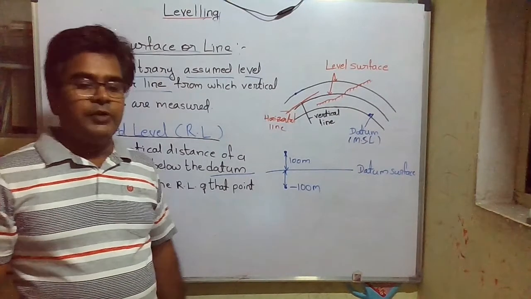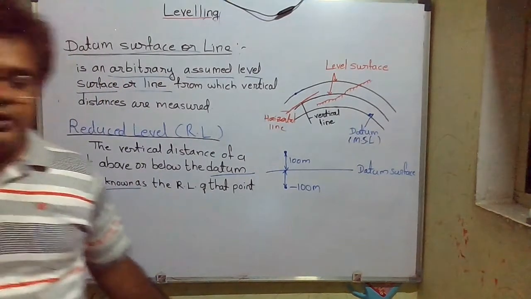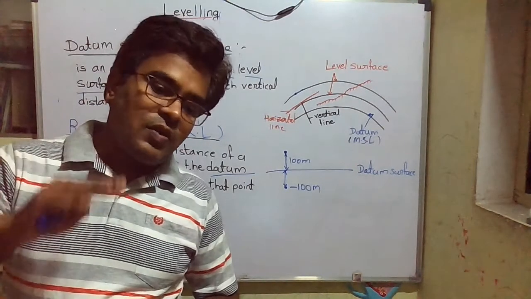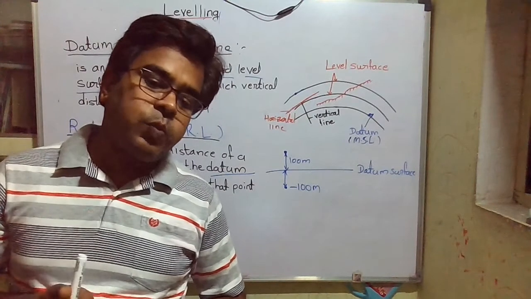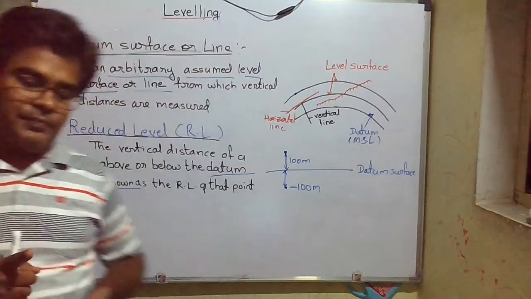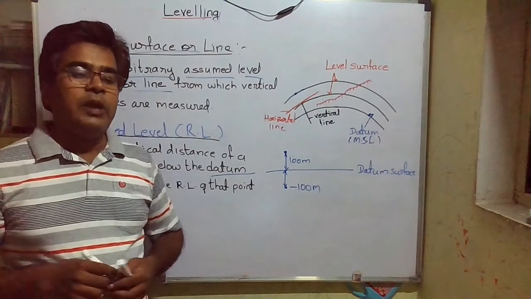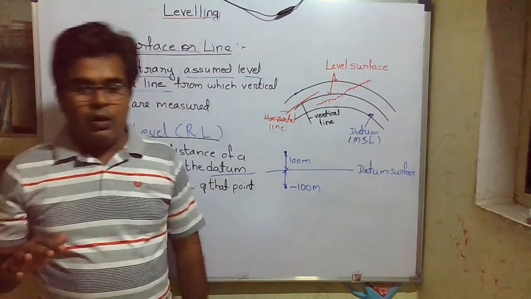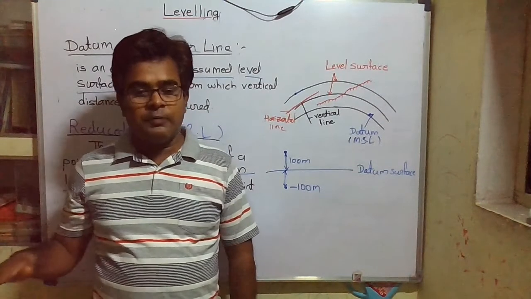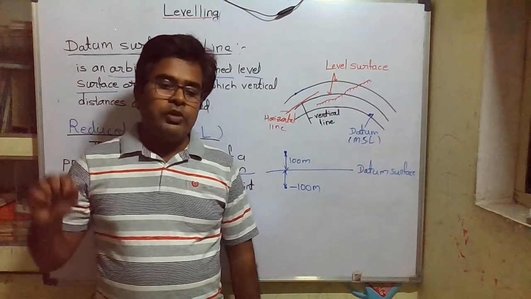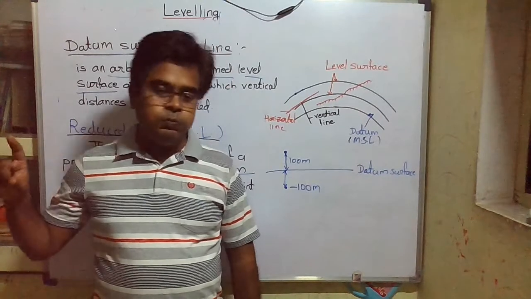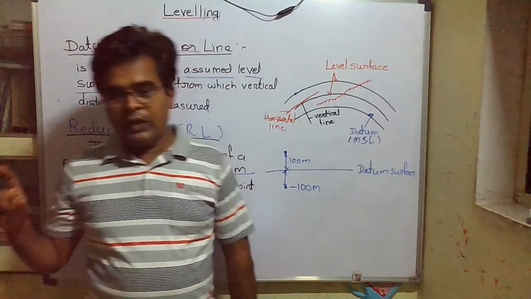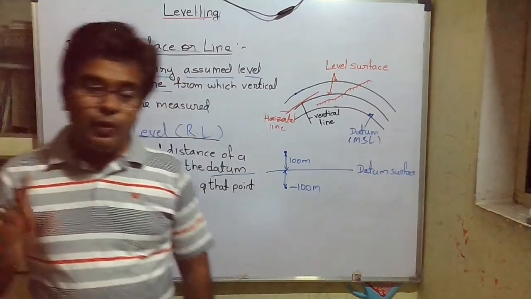So reduced level is nothing but the distance of a point measured from the datum surface. We have measured the difference of various points on the Earth surface with respect to datum, so the distance of that point we can call a reduced level.